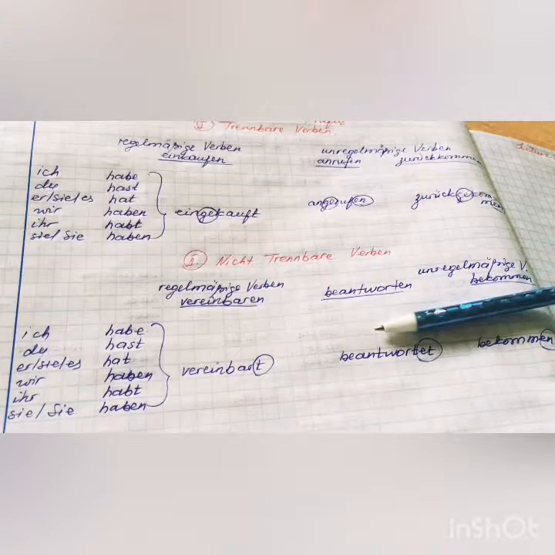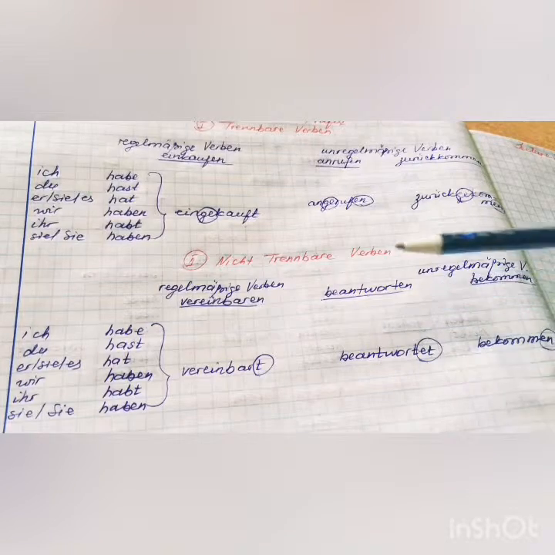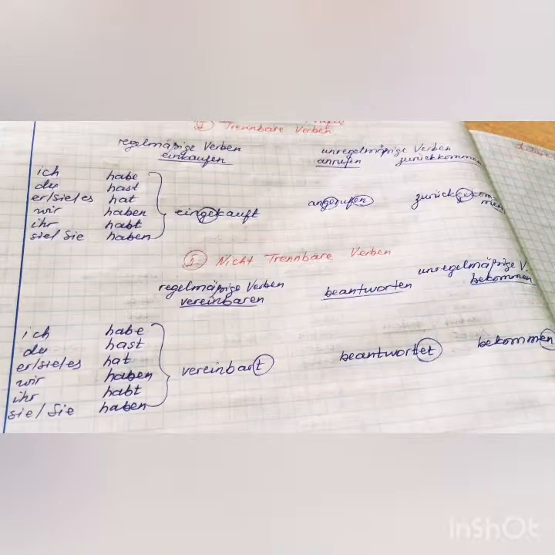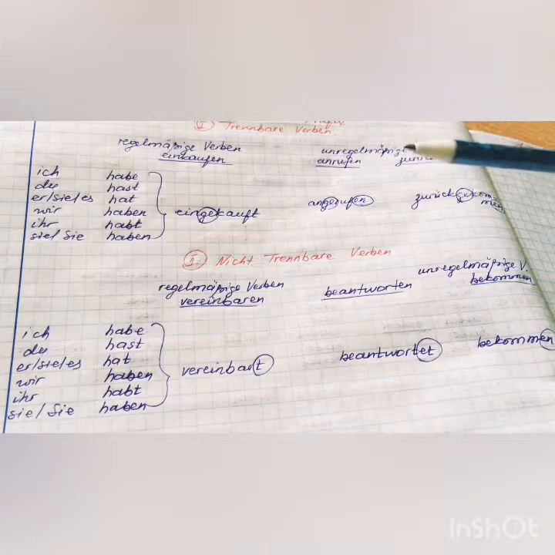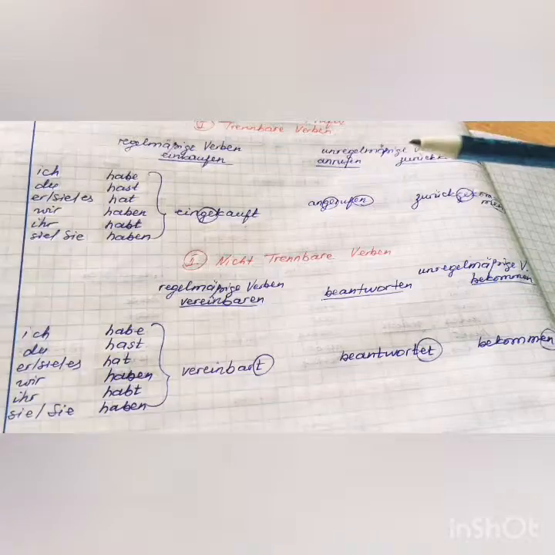We have the same stuff here about regelmäßige Verben. So, regelmäßige Verben, these are regular verbs. Unregelmäßige Verben, these are irregular verbs. I think it's clear, right? And here we have almost the same scheme.